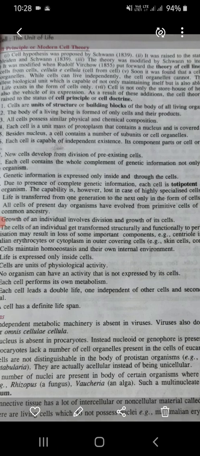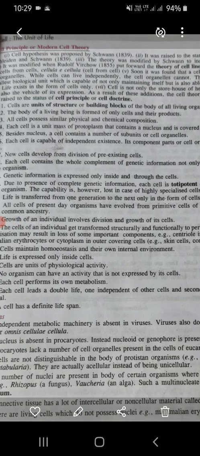Number 13, growth of an individual involves division and growth of its cells. Number 14, cells of an individual get transformed structurally and functionally to perform specific functions. Specialization may result in loss of some important components, for example, centriole in nerve cells, nucleus in mammalian erythrocytes, or cytoplasm in outer covering cells, for example, skin or cork cells. This was the point to be noted, that cells of an individual get transformed structurally and functionally to perform specific functions. Number 15, cells maintain homeostasis and their own internal environment.